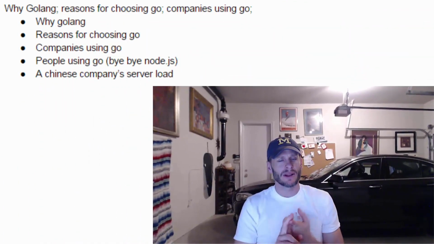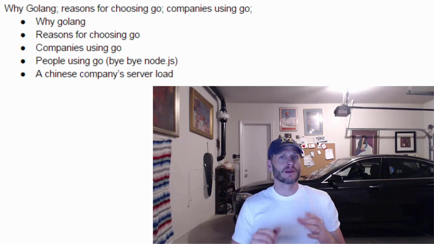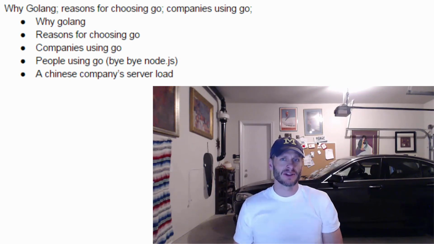We're going to learn why Golang and the reasons for choosing Go, and we're going to learn about the companies using Go. We're going to learn a little bit about some people who are using Go, and then we're going to see an example of a Chinese company and their server load and what they are able to do with Go, which PHP would not be able to do. And even Node.js and Python, I'd be interested to see how they did handling what this Chinese company's servers are doing. So let's take a look at why Golang.